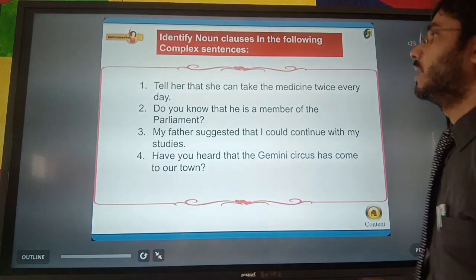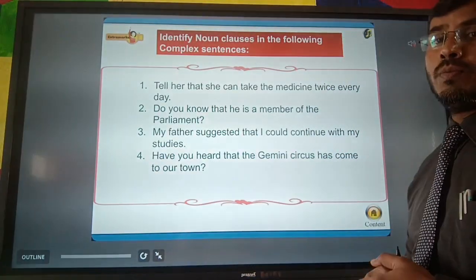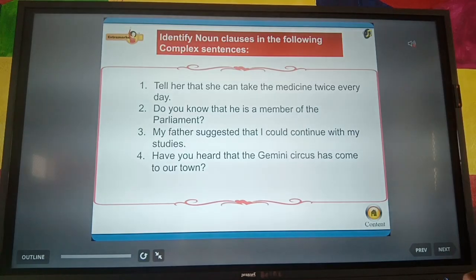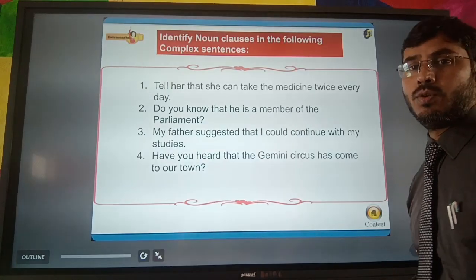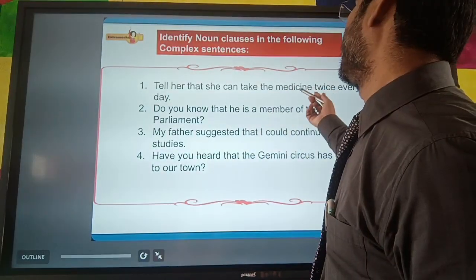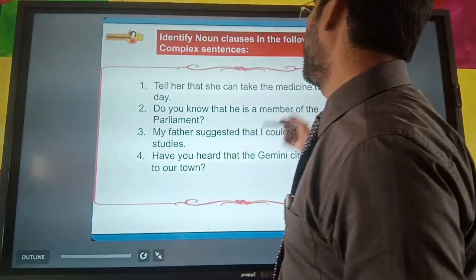So dear students, this will be the exercise for you. Do it at home. Identify noun clauses in the following complex sentences. You can ask the question what, and then you will be able to get your answer.